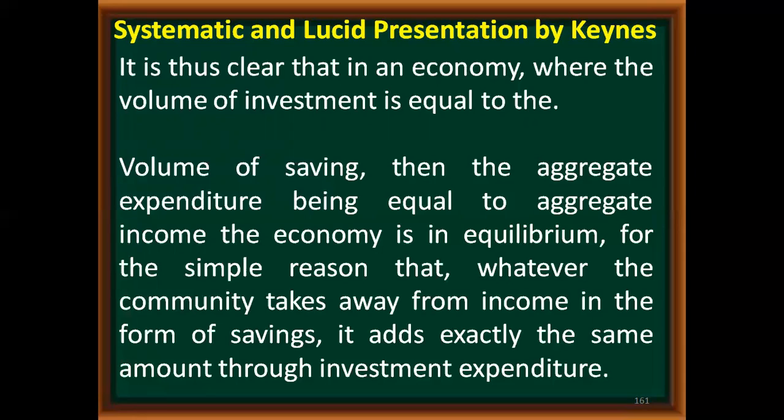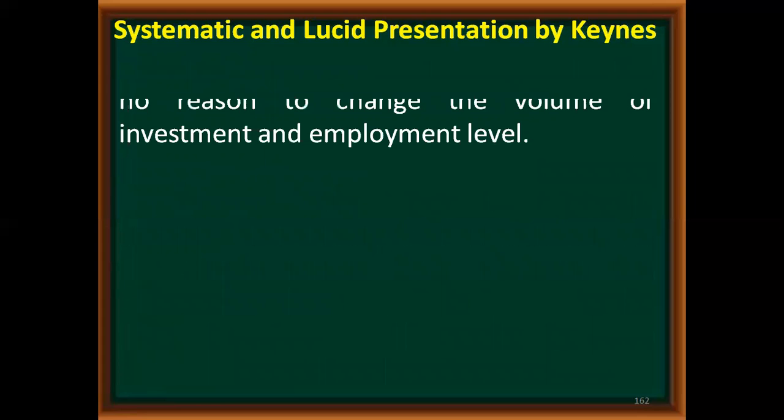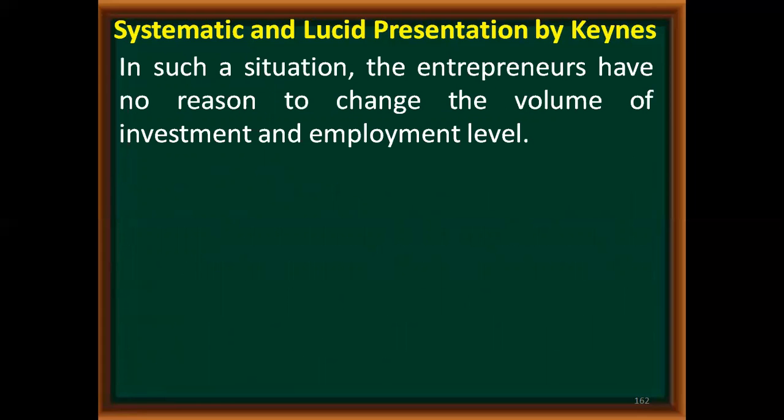That means what I am not using as consumption will be saved, and this saved amount will automatically get added in the investment expenditure. So it will be your saving and investment equality.